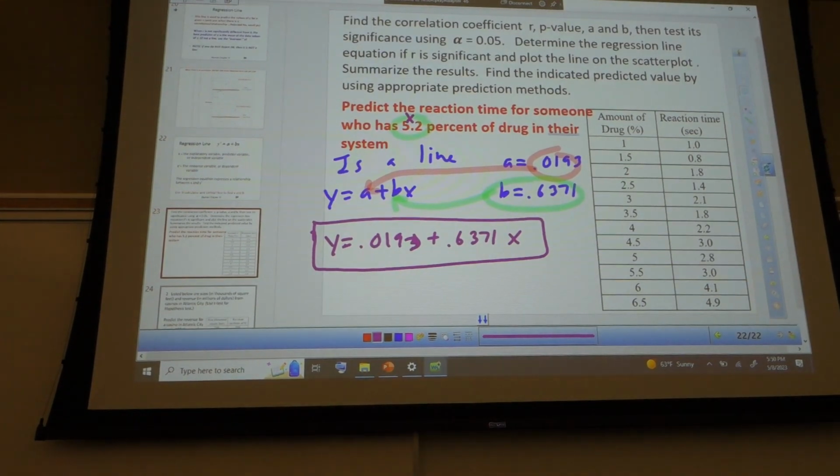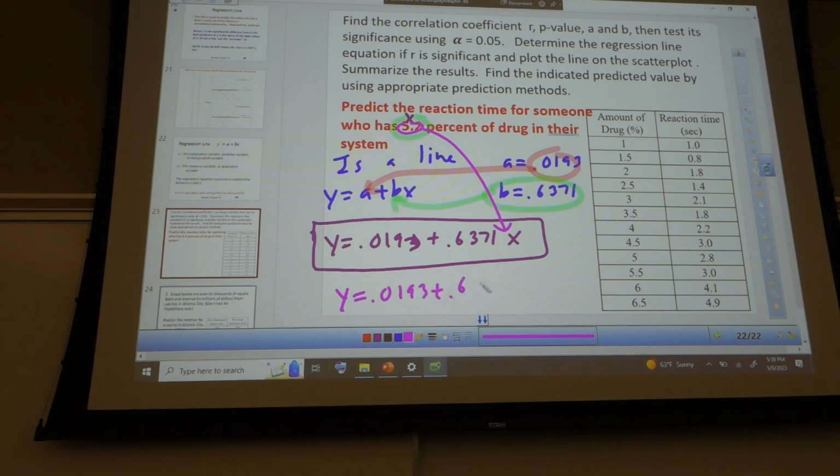Okay, Quentin, tell me what you did to find this. Plugged in 5.2 for x. Yep, put this in for x. So you ended up with y equals 0.0193 plus 0.6371 times 5.2. Great.